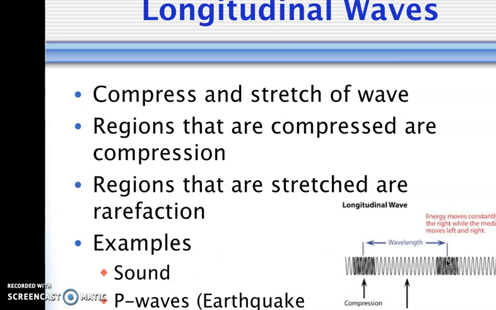Longitudinal waves are the opposite. They compress and stretch the wave. The particle movement here is going to be parallel to the wave motion. And then areas where they're compressed is going to be called compression. So if you look at this slinky where it's compressed, it is referred to as compression. And then regions that are stretched out are called rarefaction. So you can see where those are on that picture right there. Examples of longitudinal waves are sound waves and P waves, which are earthquake waves.